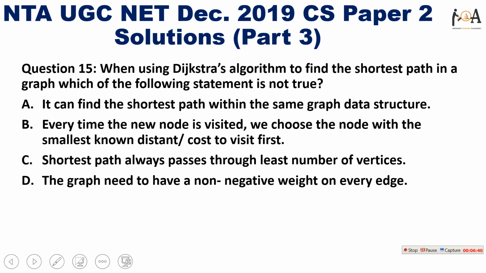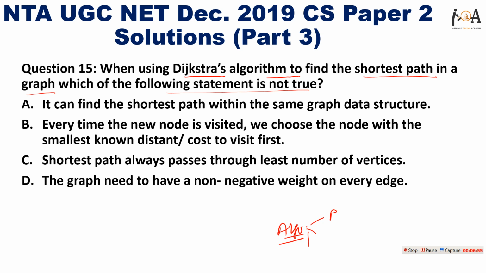And the next question here is, when using Dijkstra's algorithm to find the shortest path in a graph, which of the following statements is not true? So basically from the algorithms subject, each year there are 3 algorithms: Prim's algorithm in graph theory, Kruskal's algorithm, and Dijkstra's algorithm.